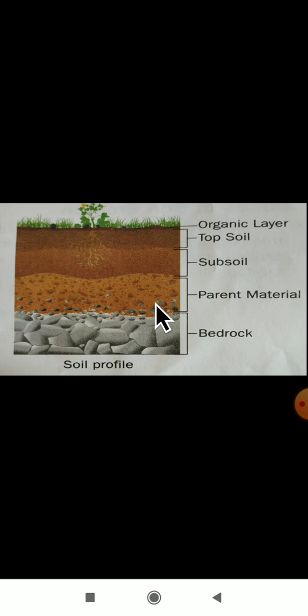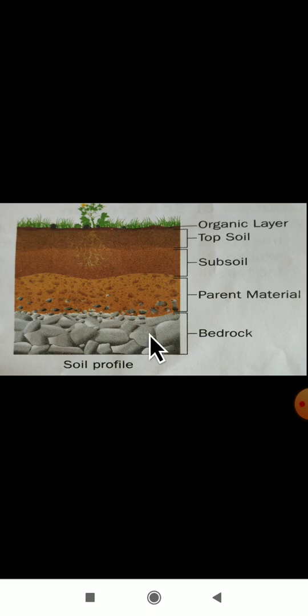Here very little organic matter is found, and there is no plant and animal life. Here there is absence of plants and animals. The last layer is bedrock. It is nothing but a solid unweathered rock. It is mainly made up of large pieces of rock and lies deep inside the earth.